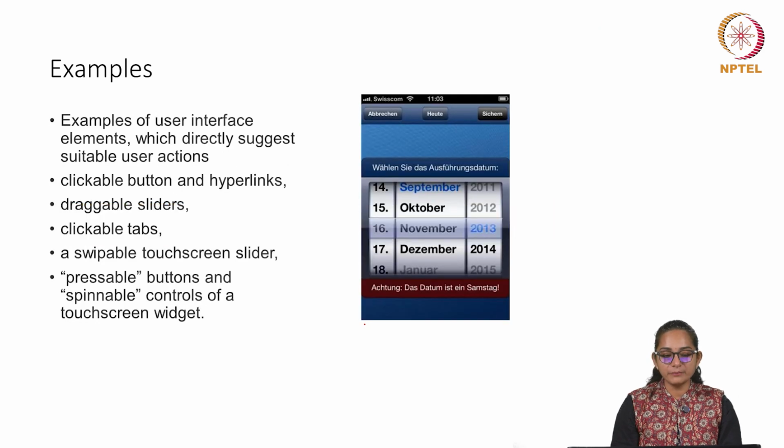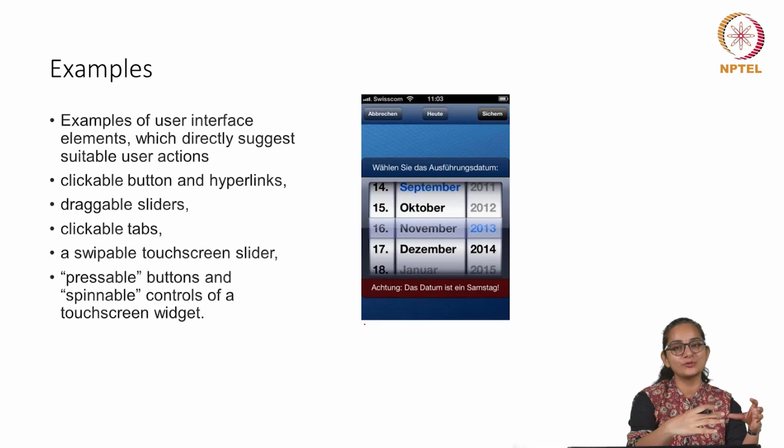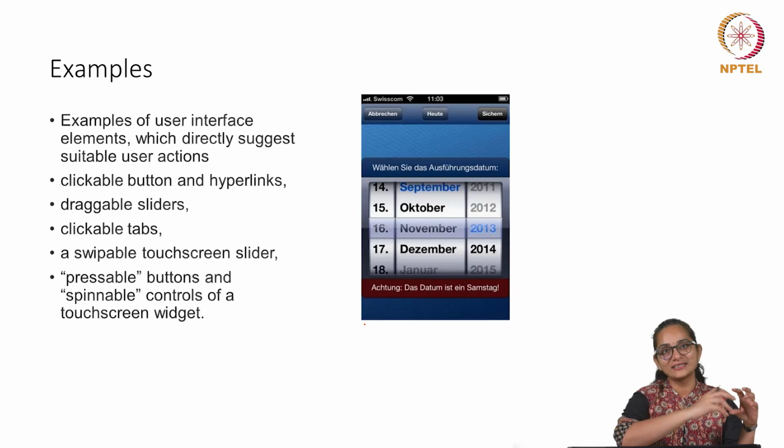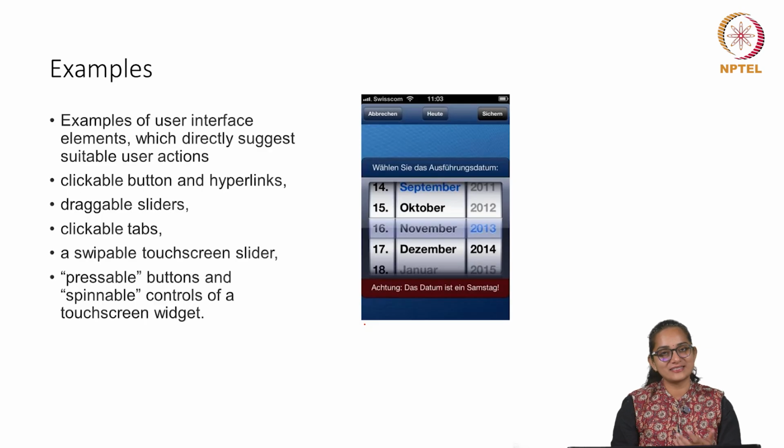Then there can be pressable buttons or spinnable controls. So, this is again an early example of a digital calendar which is borrowing from your old standard calendar which people used to keep, which had these rotating date rings, so you would rotate and then there's a date and then a month and then a year kind of a thing. They've borrowed it in the same way and added visual cues like shadow, etc., to make it look as if it is a cylinder and it is spinnable. So just by looking at it, you know that it is supposed to be scrolled and it will spin and it will change.